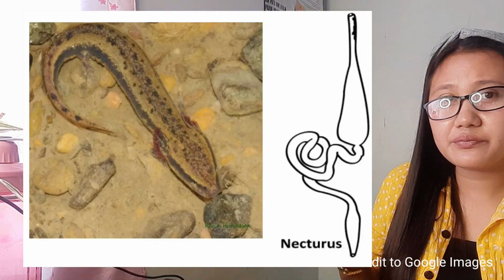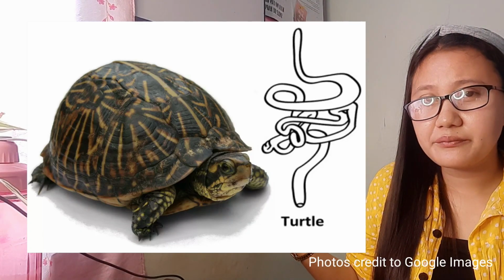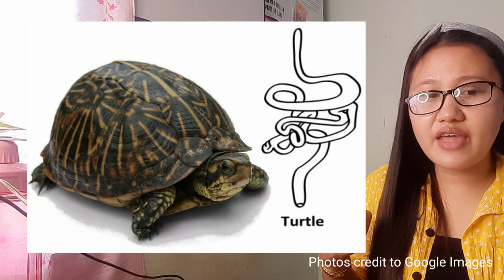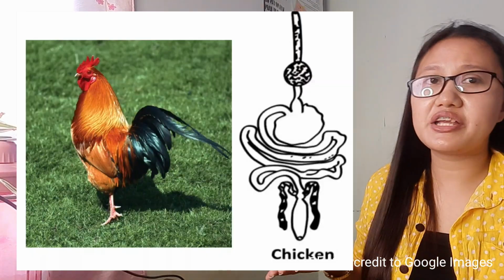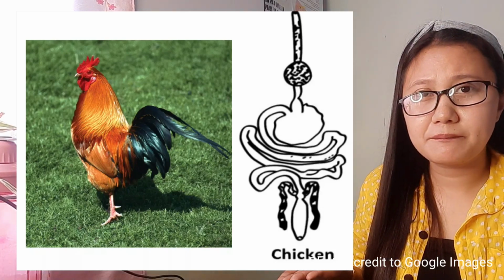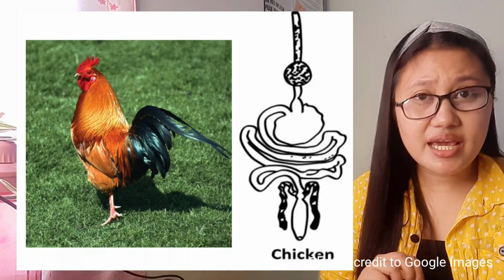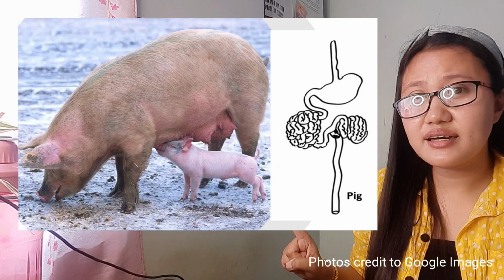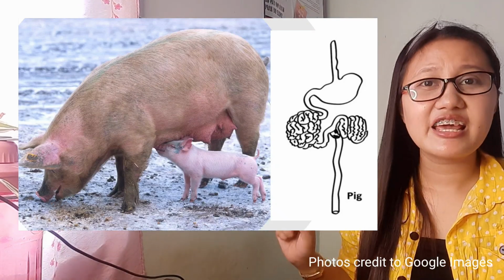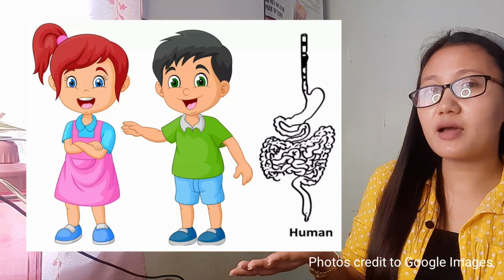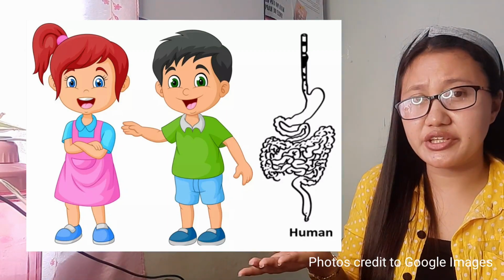And then, ito rin naman sa nectarus. Ayan. And the turtle. Ayan. And then, the chicken, ganito yung kanyang digestive system. And the pig, ganito naman kapag pig. Yan. And of course, human. Okay, ito naman kapag human, ganun ang ating digestive system.